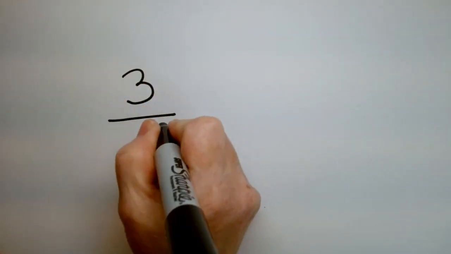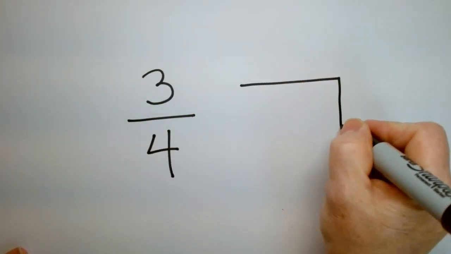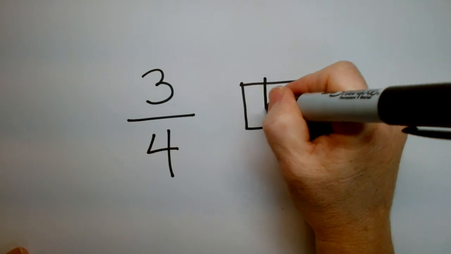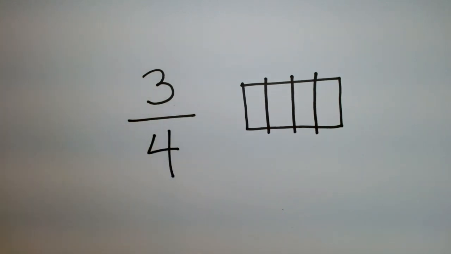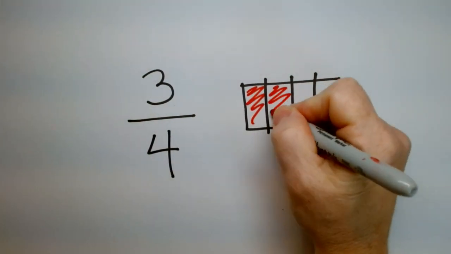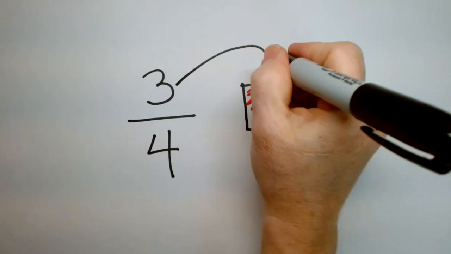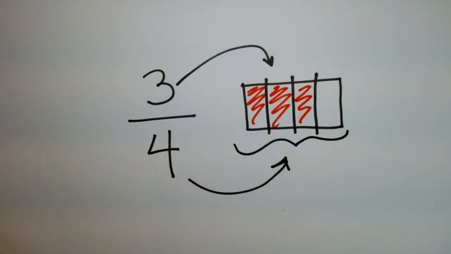All right, so let's talk about fractions in general. So if I were to put this down, you tell me which number, the 3 or the 4, is the parts that are possible. So if I have in here a chocolate bar, does it have 4 divisions or does it have 3? Yeah, it has 4 divisions. Well, let's see if I can make them even. All right, so you have a chocolate bar here. How many pieces did you eat? You ate 1, 2, 3. So that's 3/4 of a chocolate bar that you ate. So 3 is how many we're talking about, and 4 is the total number of possible divisions.